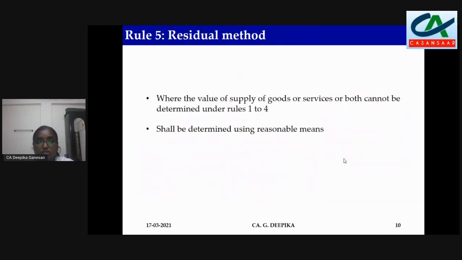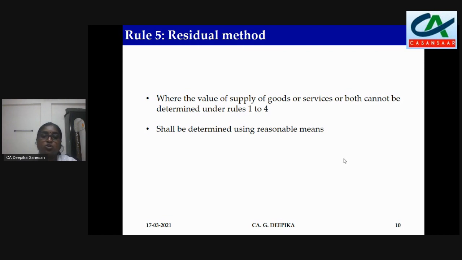Residual method, rule 31 of CGST. If rule 27 to rule 30 does not apply, then you come to the residual rule. So what is this residual rule? If the specific rules do not apply, you come to this residual rule. You can determine the value through reasonable means.